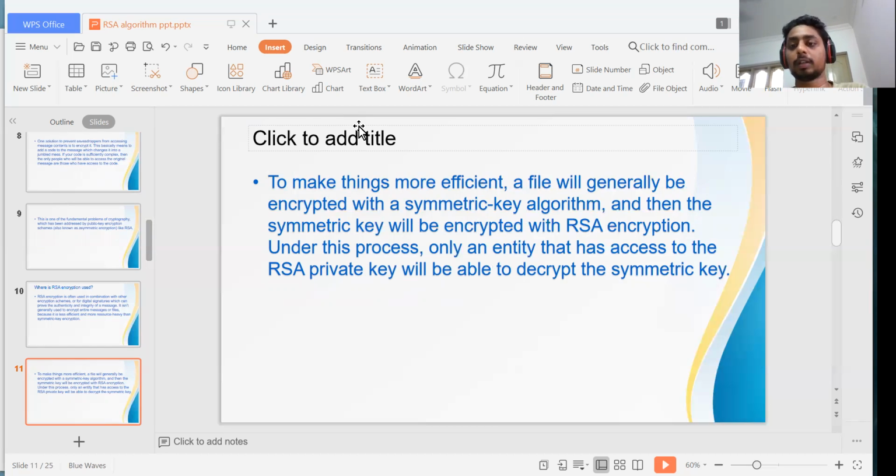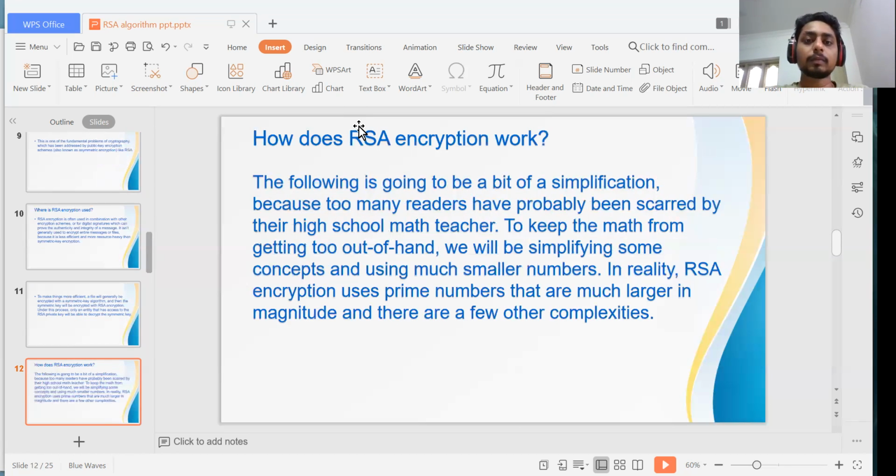In this process, the user only needs the RSA private key to be able to decrypt the message. If the private key is able to decrypt, we then use the symmetric key. We use it this way to make things more efficient generally.